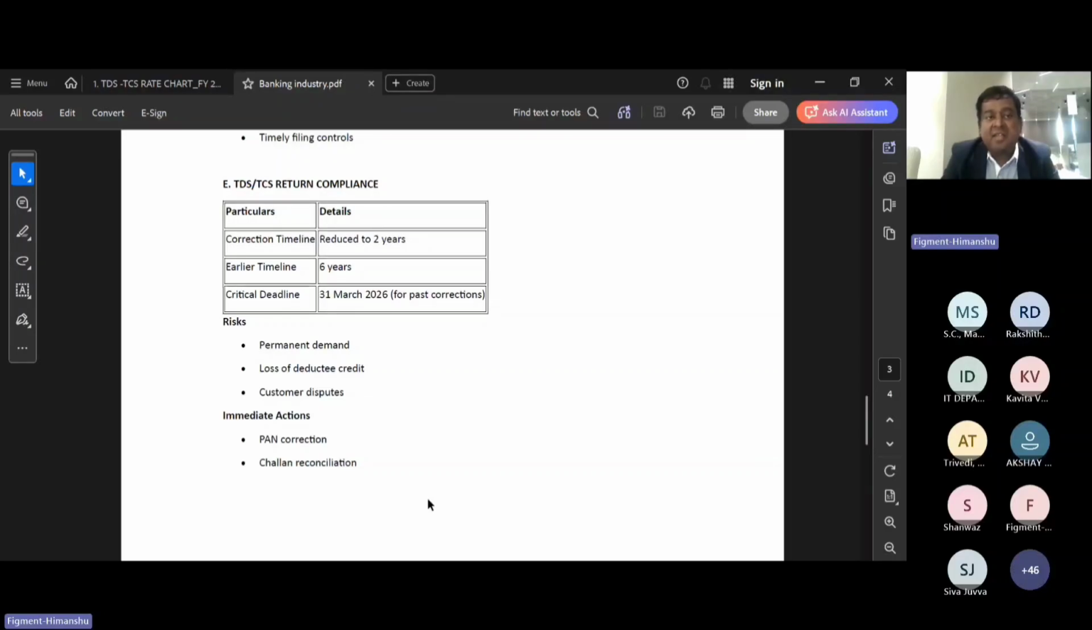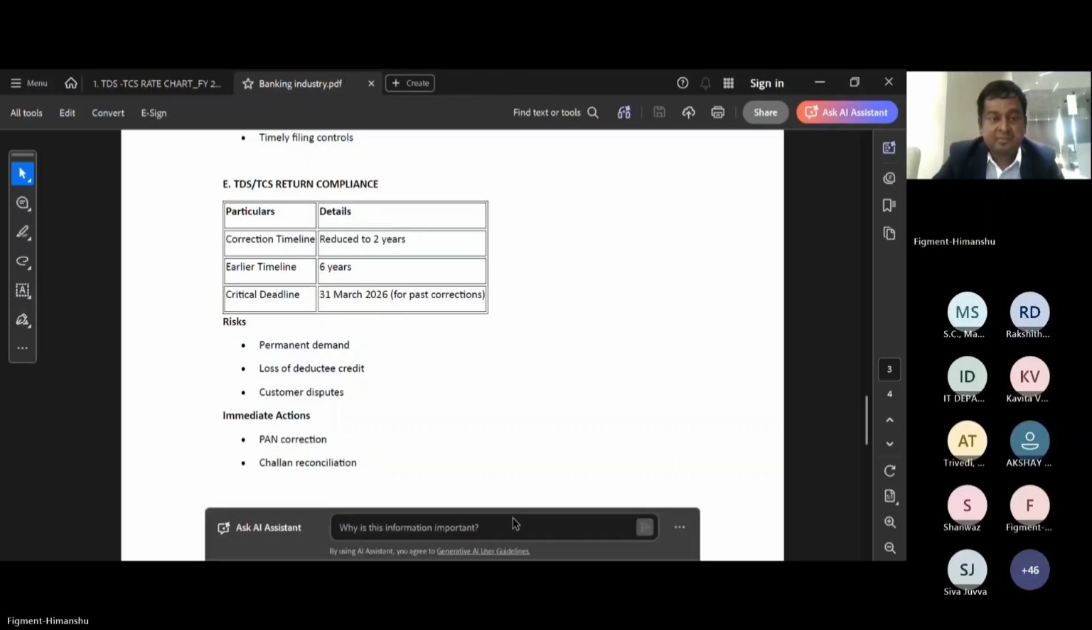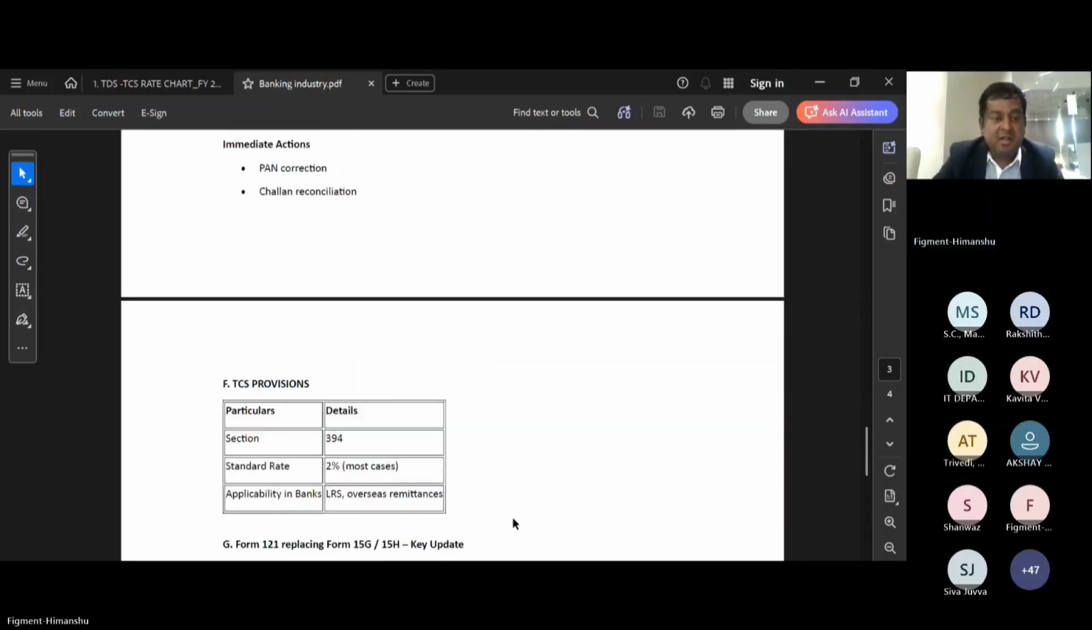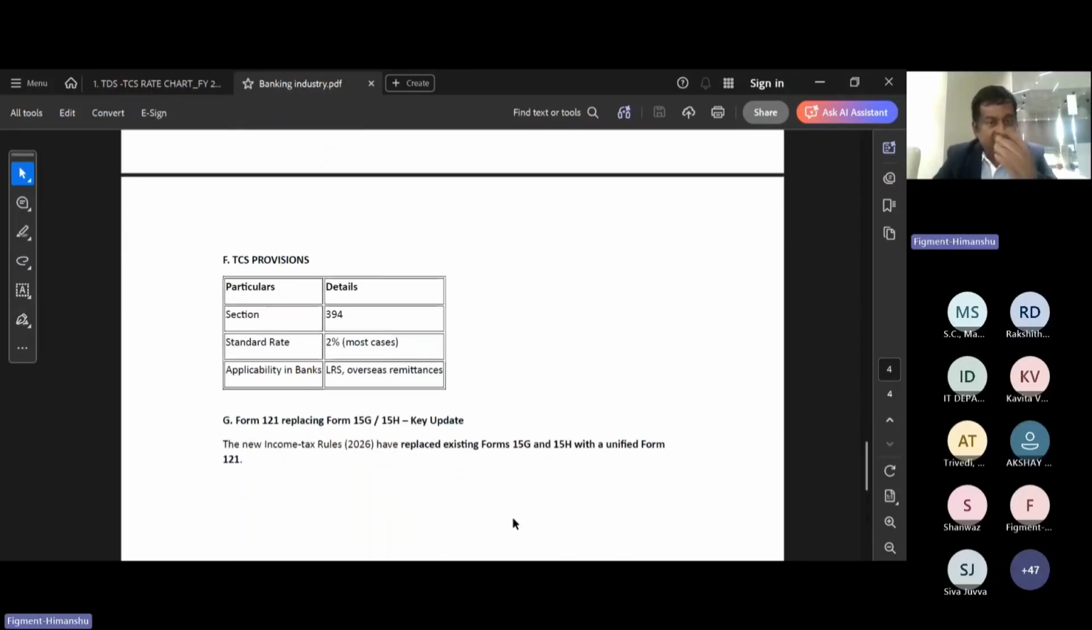Whatever demands are there, for that TDS, the amount needs to be paid to the income tax department. So it is a very important perspective for all the industry. The TDS return correction timeline has been reduced to 2 years. For the last 2 years only, you are able to make the correction return. Previously, it was 6 years, right? For the TCS, I've already told the most of the section, the TCS rate has been standardized to 2%.